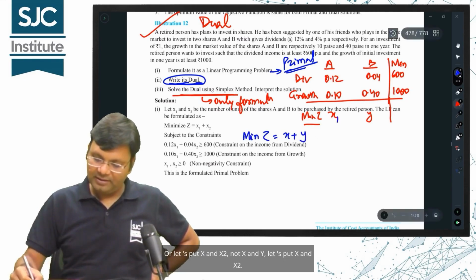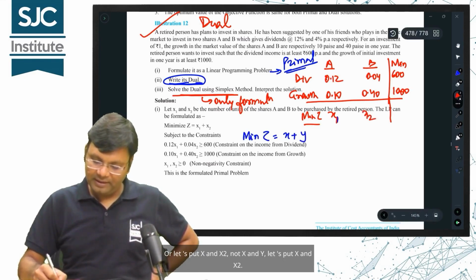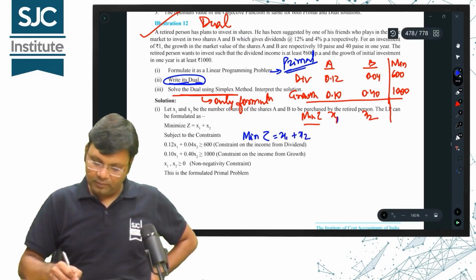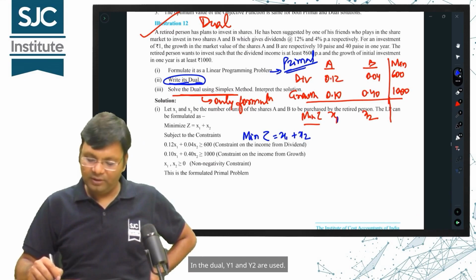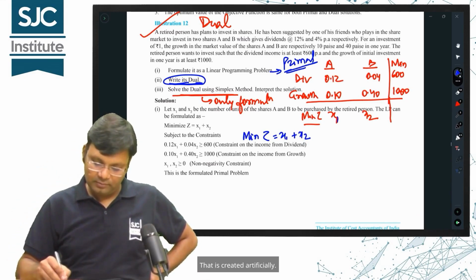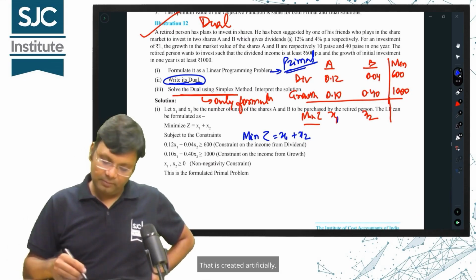Or let's put x1 and x2 instead of x and y. In the dual, y1 and y2 are used. Which variables in the dual? Those are created artificially.